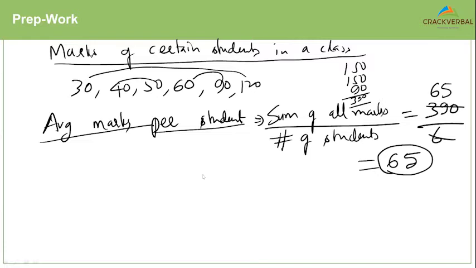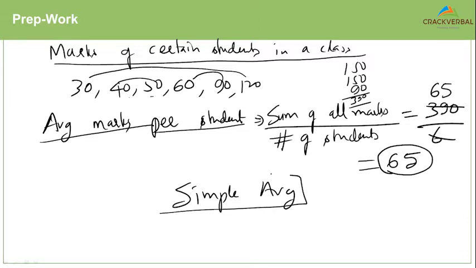That is right. Very, very good. So the 65 here represents the simple average. Why does it represent the simple average? Because of the fact that all the numbers are taken exactly once. So when do we calculate the simple average? The simple average is calculated when the frequency or the weightage of every element is the same. So every element is occurring exactly once here, right?